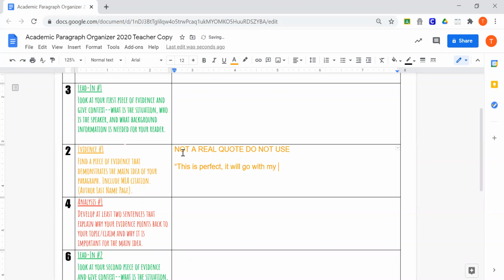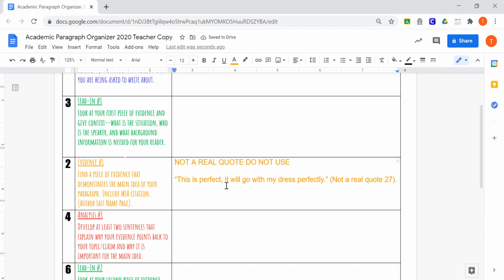It will go with my dress perfectly." Cool. That's not a real quote, and I'm going to write, not a real quote. And imagine page 27. There's my imaginary quote. Then I would write a lead-in.